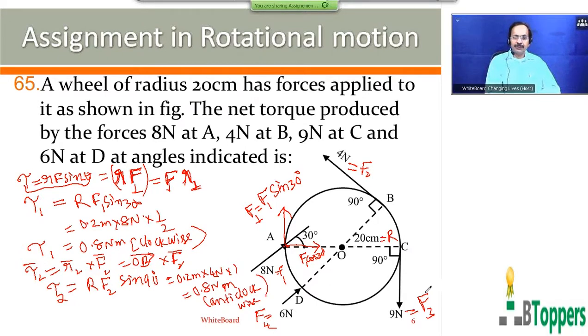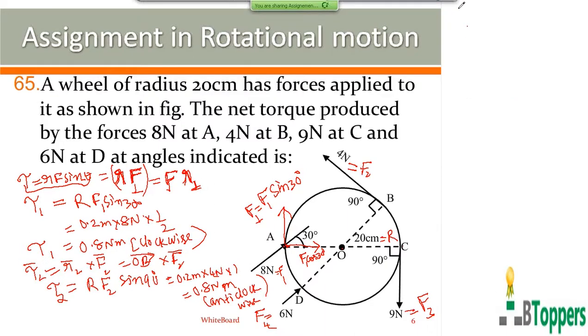Even the third force F3 bar acts perpendicular to the position vector of the point C. So the moment of the third force F3 bar can be written as R3 bar cross F3 bar. So R3 bar is equal to OC bar.